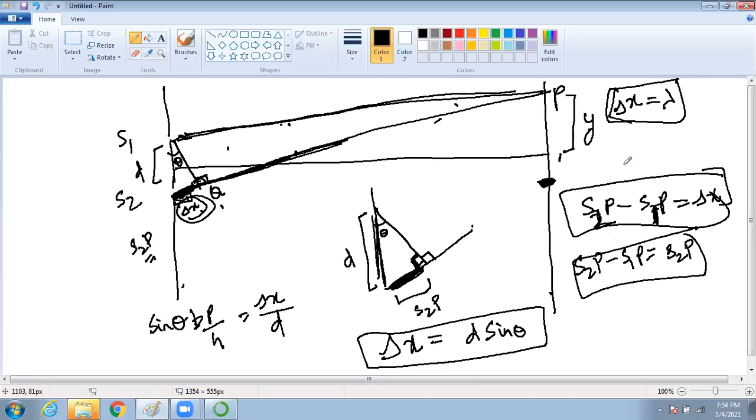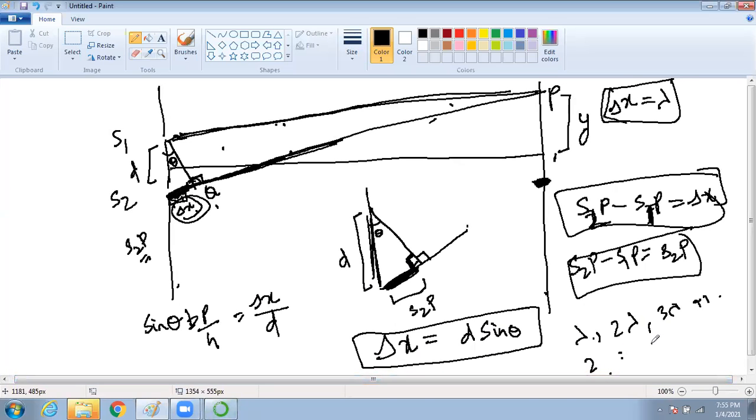It will take values as lambda, 2 lambda, 3 lambda, 4 lambda, 5 lambda. But for destructive it will take lambda by 2, 3 lambda by 2, 5 lambda by 2. So first will be lambda, next will be 2 lambda. Correct?